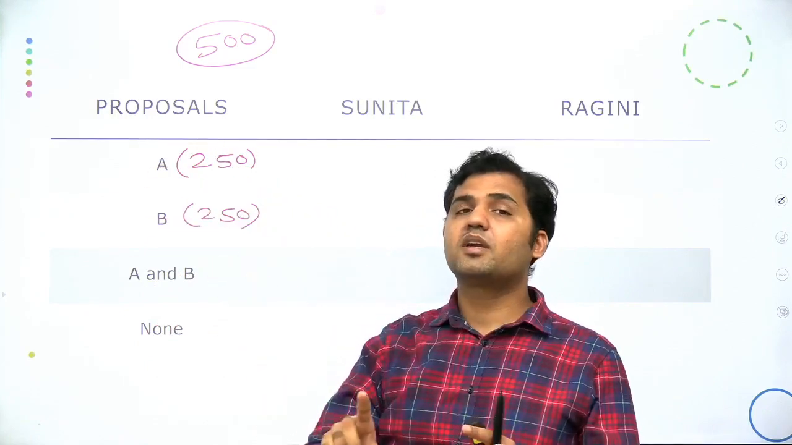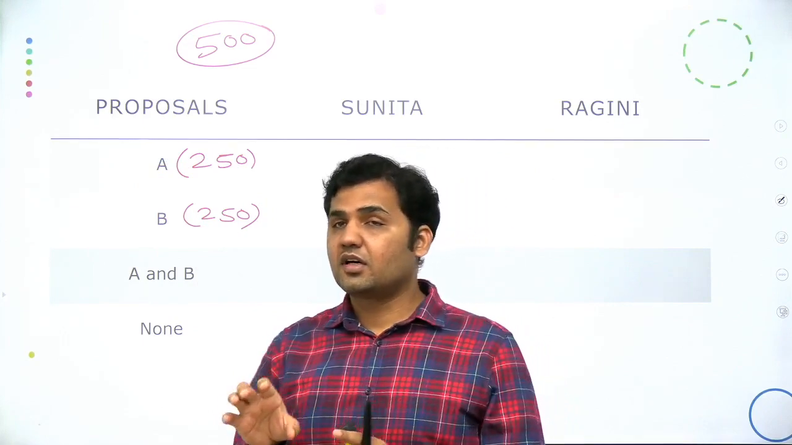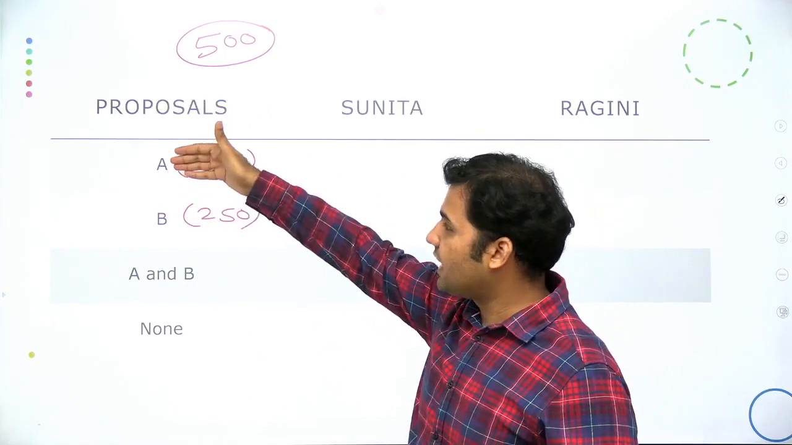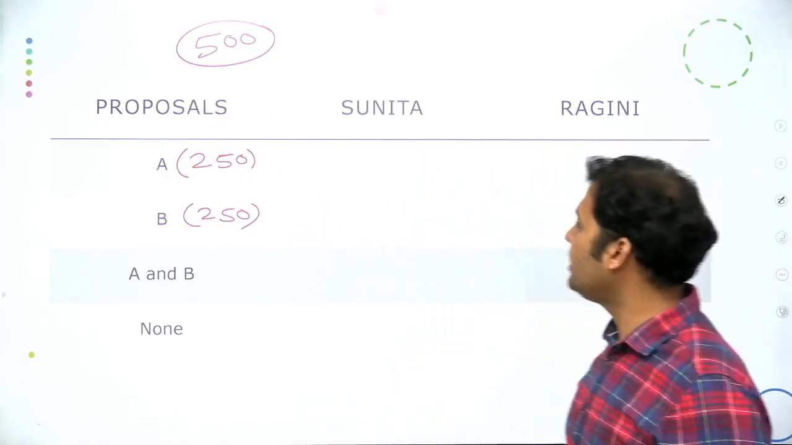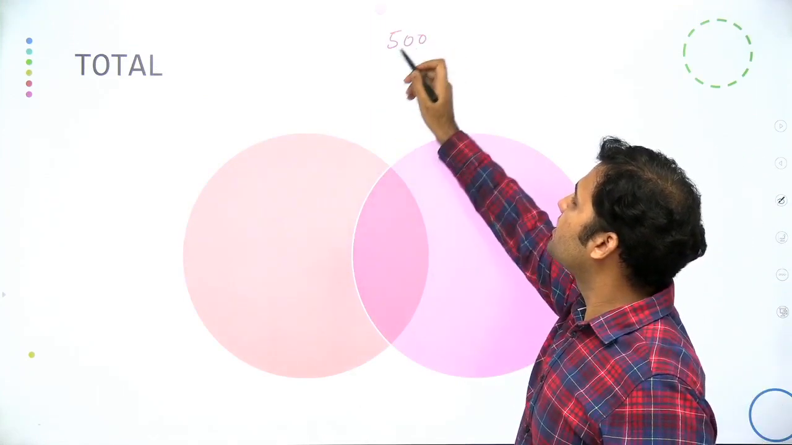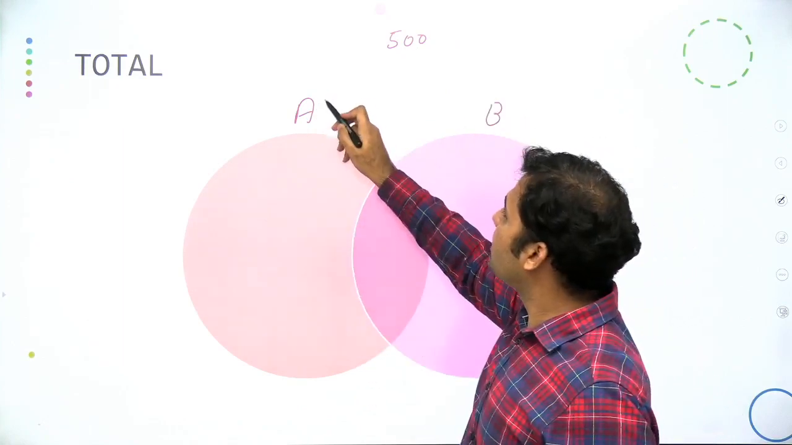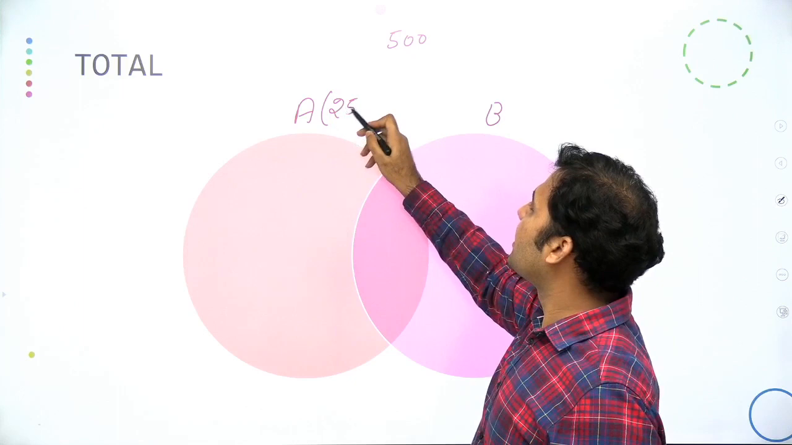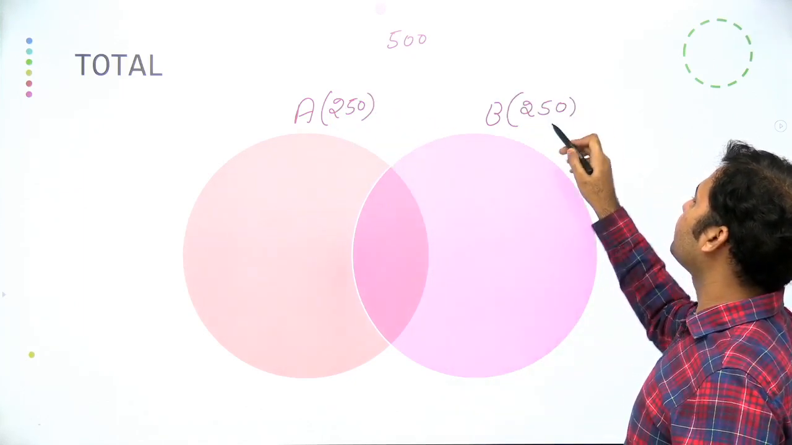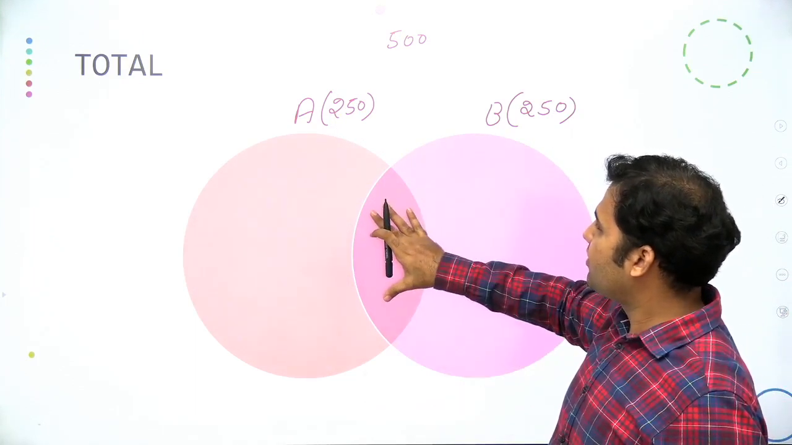That means you have to make a Venn diagram for the total number of candidates, and there will be only two sets, A and B. So we have this Venn diagram of a total of 500 students supporting proposal A as well as proposal B. The total number of students supporting proposal A is 250, and the total number supporting proposal B is 250.